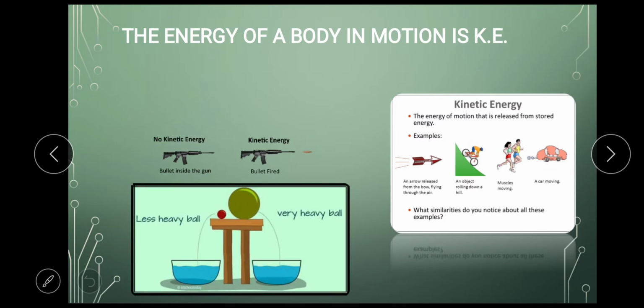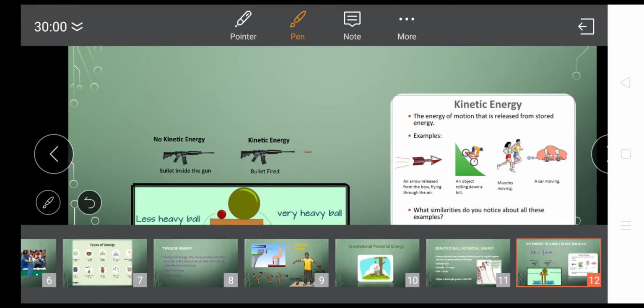Next, here we can see one more example. This example will show how kinetic energy depends on mass. So, a heavy ball, just a minute.